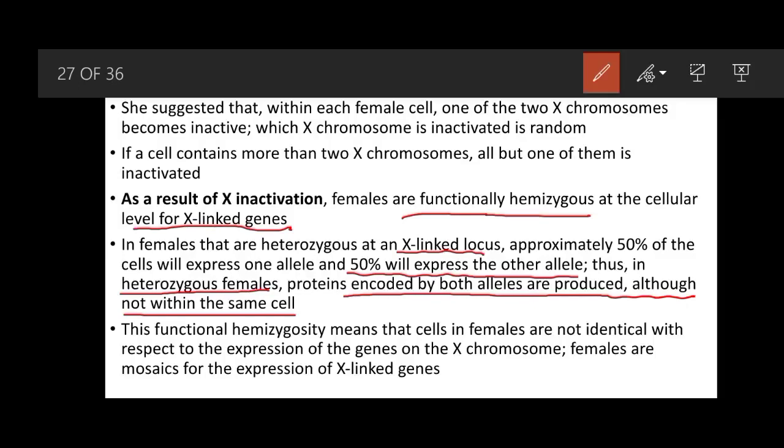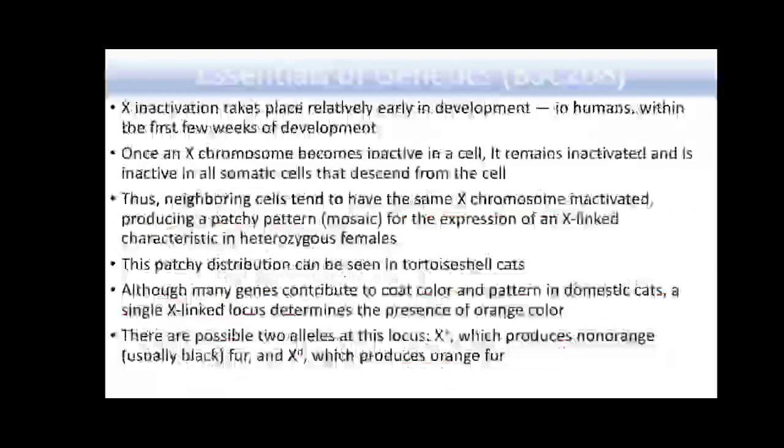So this functional hemizygosity means that cells in females are not identical with respect to the expression of the genes on the X chromosome. So females are known as mosaics for the expression of the X-linked genes. This is also a very important concept.